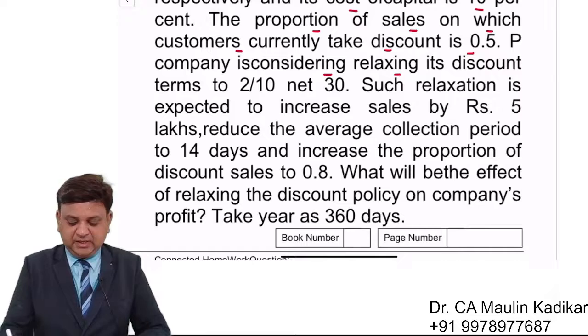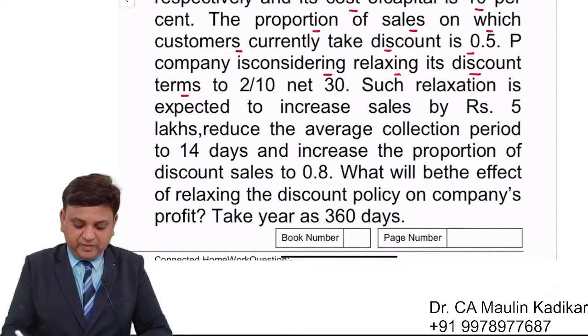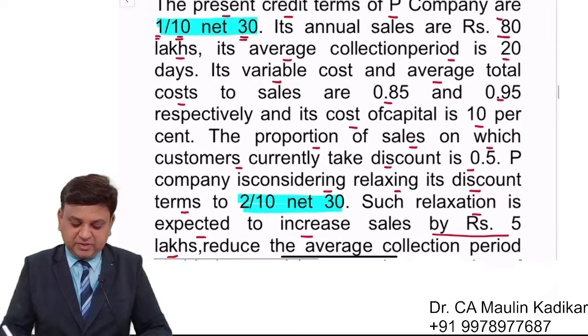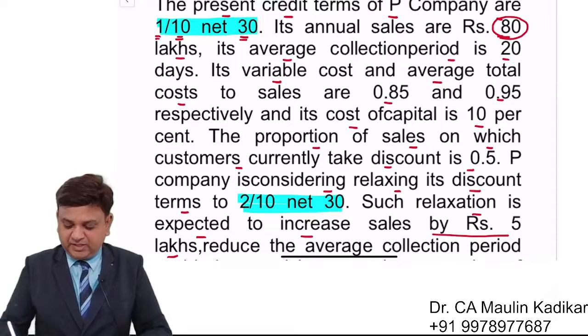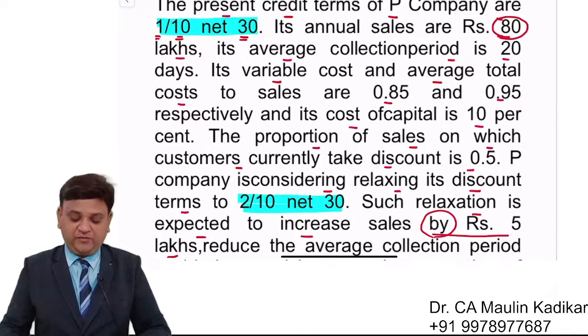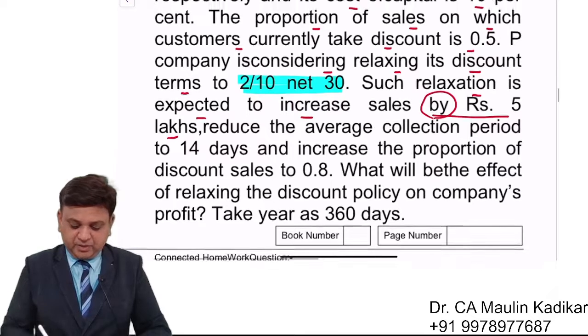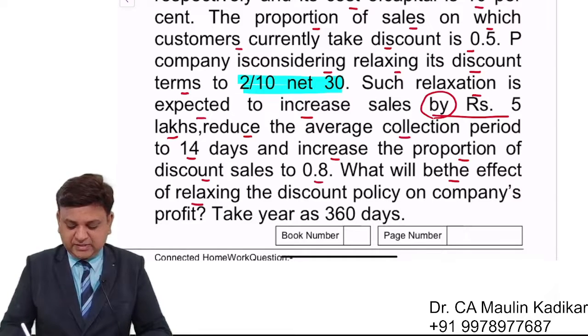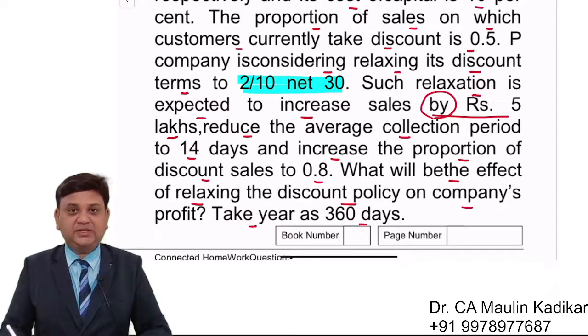P company is considering relaxing its discount terms to 2 by 10 net 30. Such relaxation is expected to increase the sales by rupees 5 lakhs. So right now the sales is 80 lakhs. It will increase by 5 lakhs to 85 lakhs. It will reduce ACP, average collection period, to 14 days and increase the proportion of the discount sales to 0.8. What will be the effect of relaxing the discount policy on the company's profit? That is the question. Take year as 360 days.